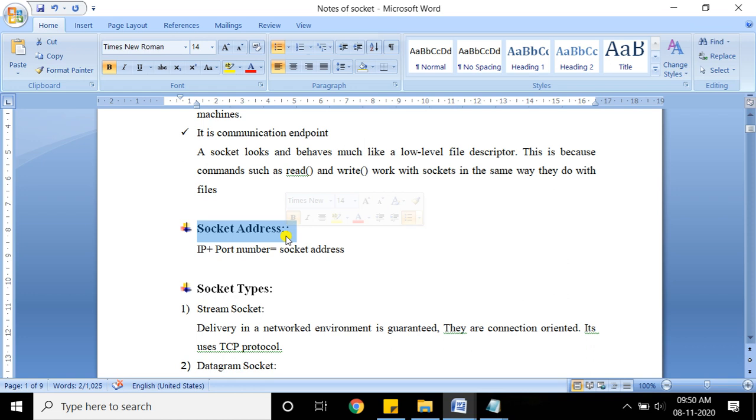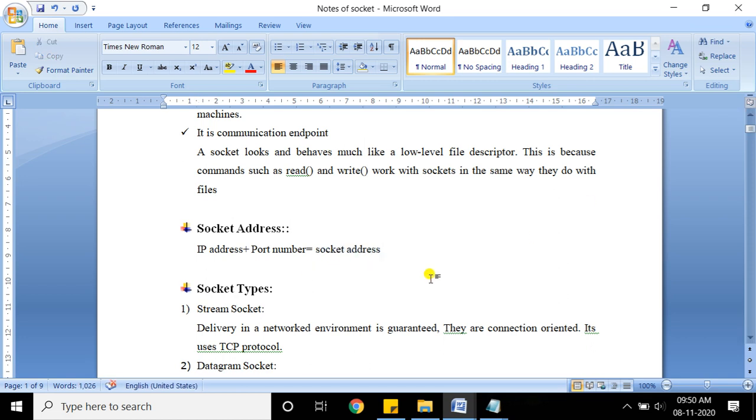Similar to that there is a socket address. A socket address is a combination of IP address plus port number. For example, 172.22.34.12 is an IP address, and if I say 7 is my port number, then combined, the IP address plus port number give you the socket address.